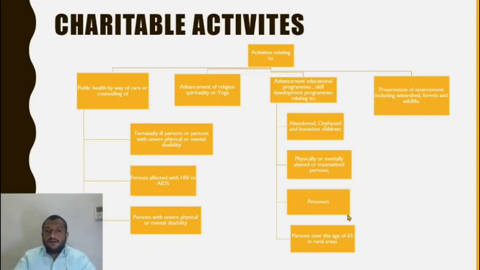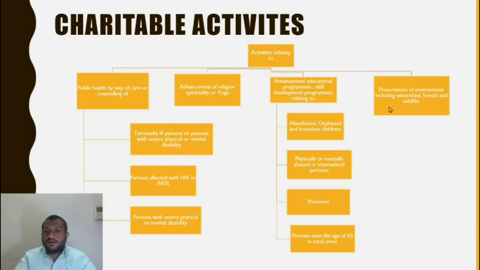Prisoners, this is being done a lot these days. If I try to educate people above 65 years in rural areas, even then in urban areas it would not be charitable activity, but in rural areas it will be charitable activity.